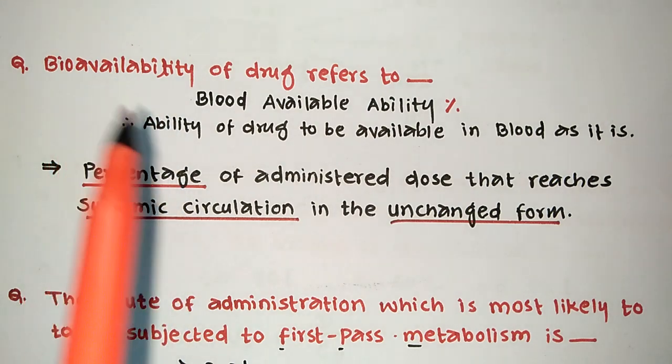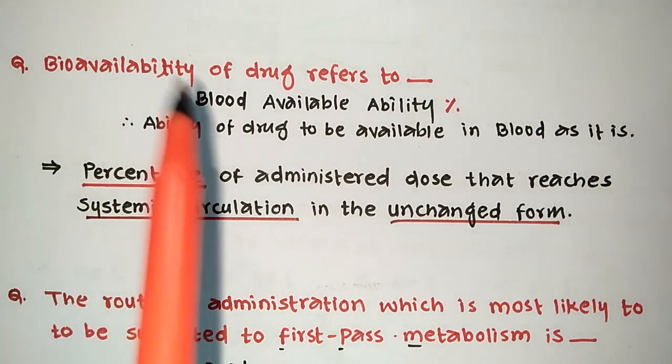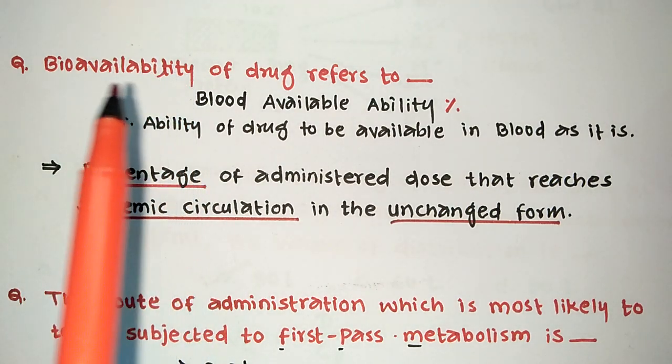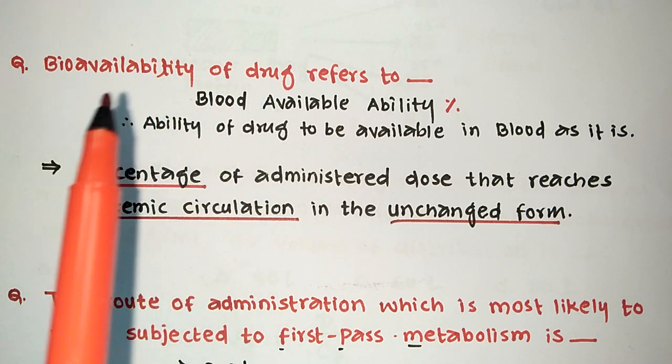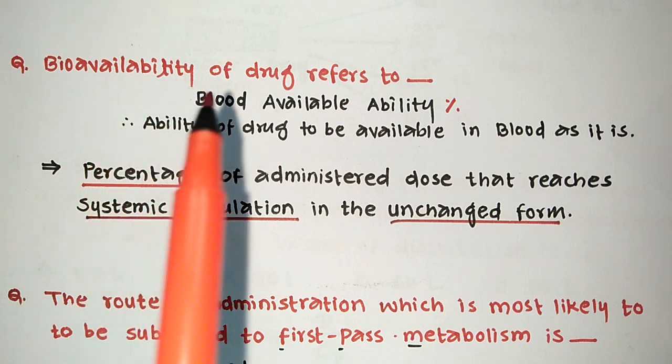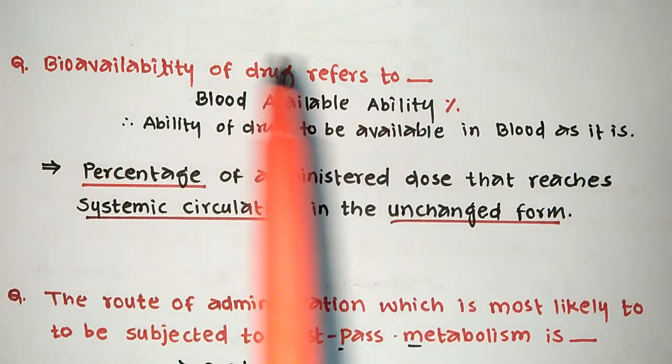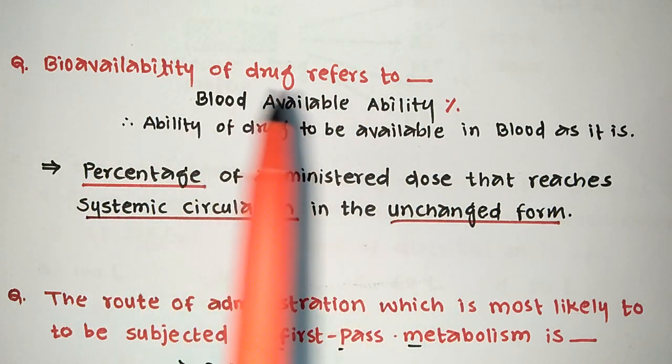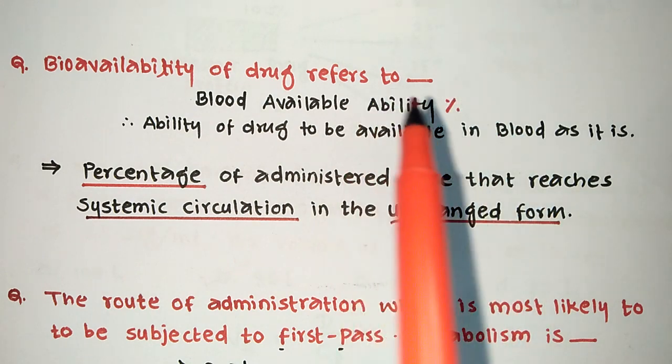Next one, that is the definition of bioavailability of the drug refers to. So what do you mean by bioavailability? So let's draw the three words from this bioavailability. That is blood available ability. Blood available ability, that is the bioavailability. So it is expressed in percentage.